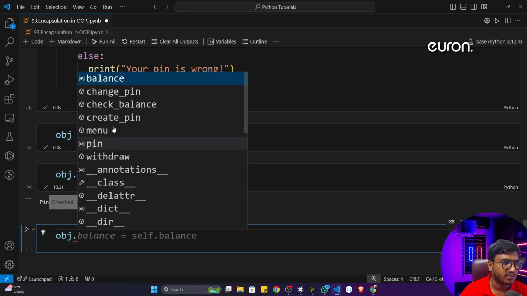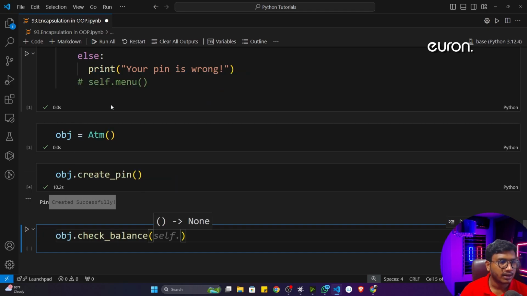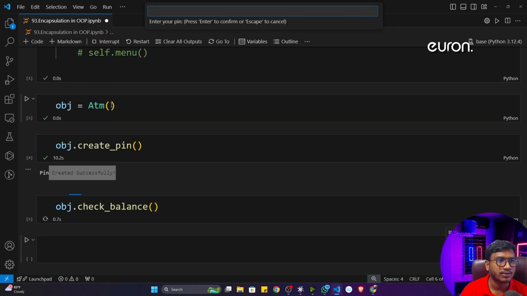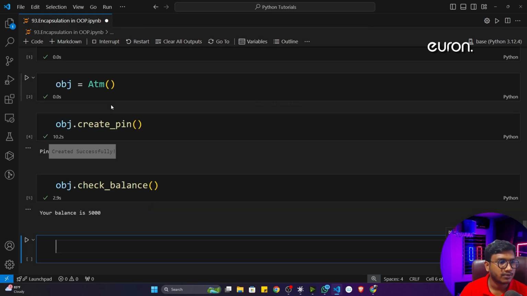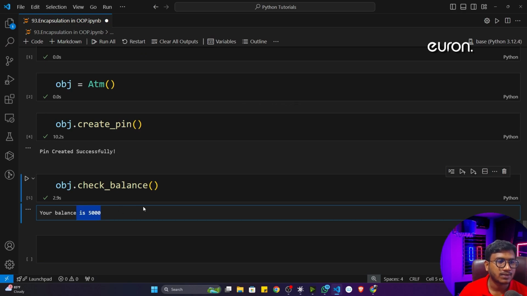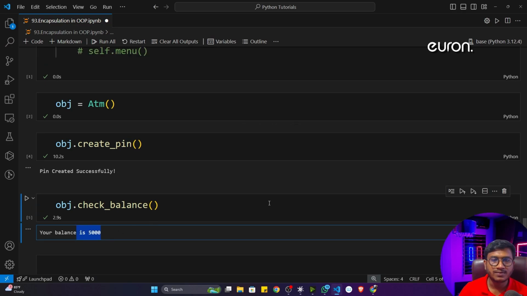Now if he wants to check the balance, he can easily do it. He'll just call the check balance method, and when he executes, it will ask for the pin, 123. Now if I execute, see, it tells me you have 5,000 rupees in the account. That means everything is working fine.